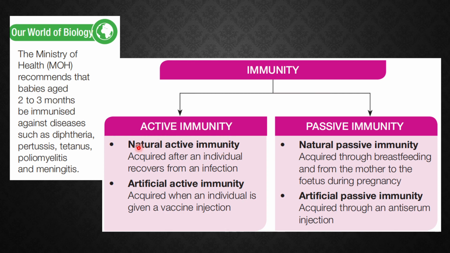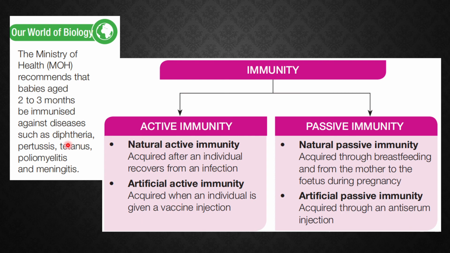By the first means, which is natural, that is through infection. If an individual has an infectious disease, his or her body will react to produce antibodies to fight the infection, and that is why we call it natural.